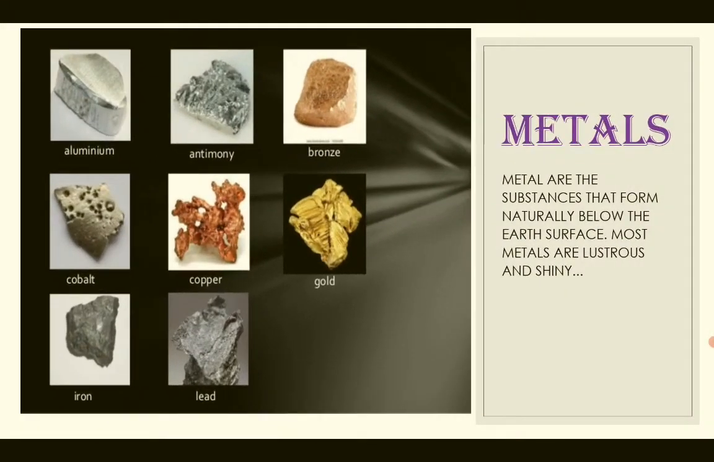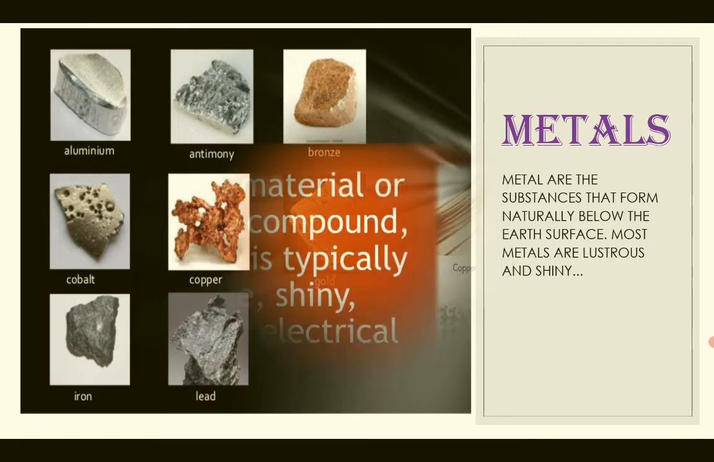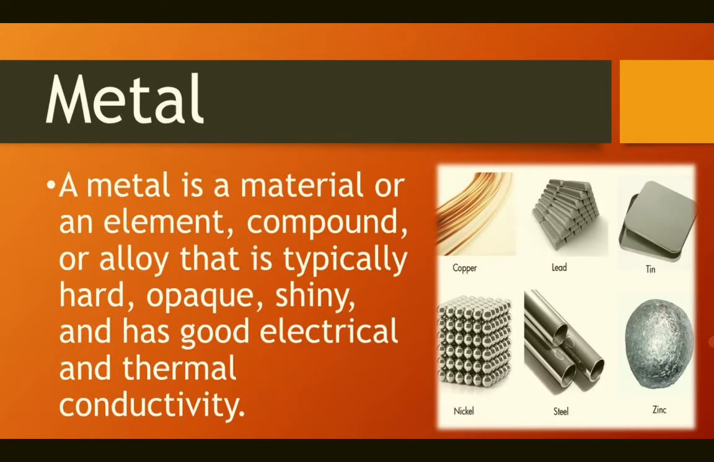Before going to the classifications of metals, we shall see what is metals. The metals are substances that form naturally below the earth's surface. Most metals are lustrous or shiny. A metal is a material or element, compound, or alloy that is typically hard, opaque, shiny, and has a good electrical and thermal conductivity.